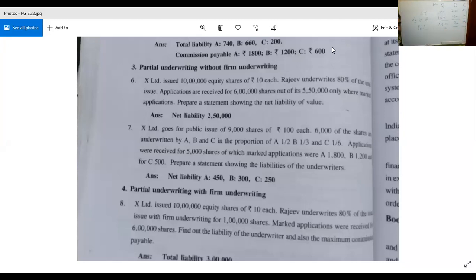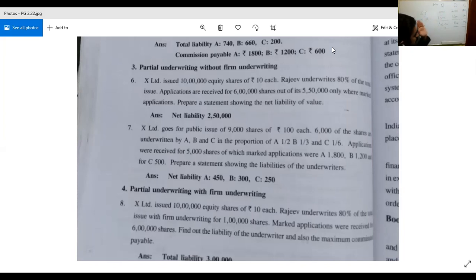So the answer in the practice problem is wrong. The right answer for net liability: 3,000 is 1/2 of the 6,000 share proportion, 2,000 is 1/3 of the 6,000, then C is 1/6 of the share. So in such a case, 3,000, 2,000, and 1,000. Say 3 plus 2 plus 1, 6.